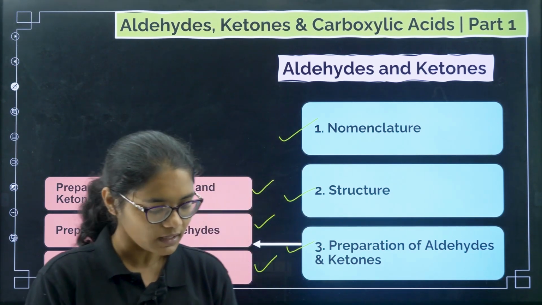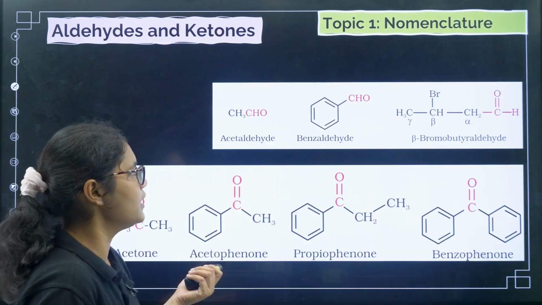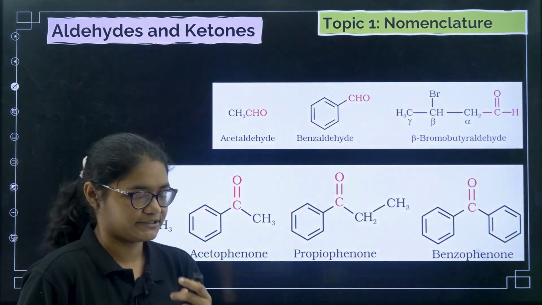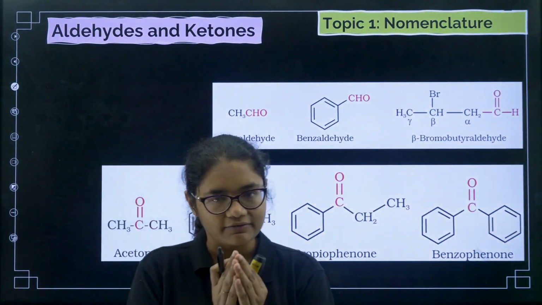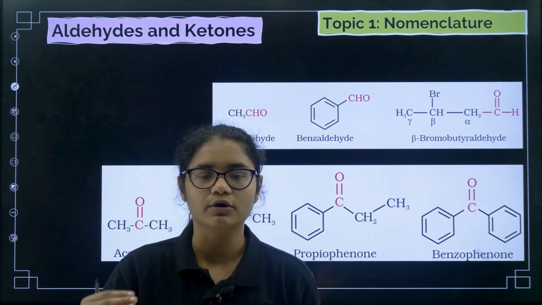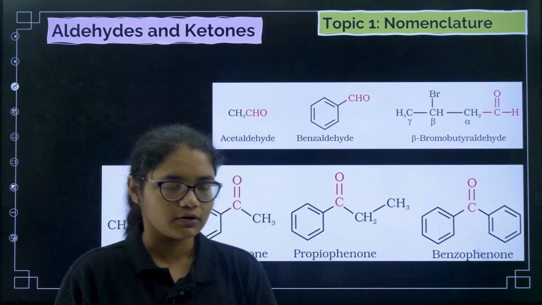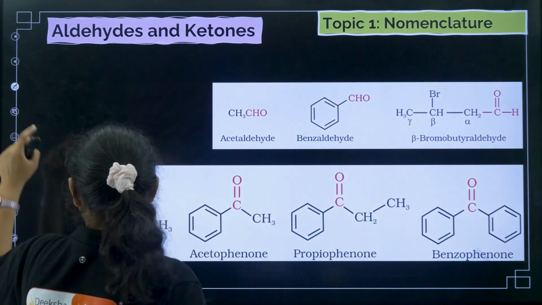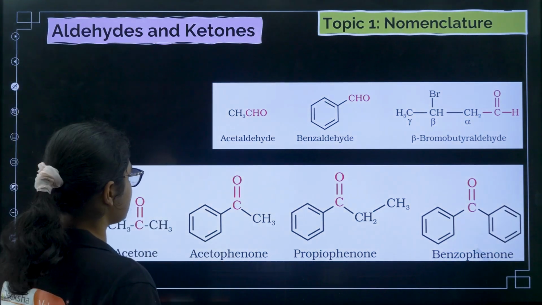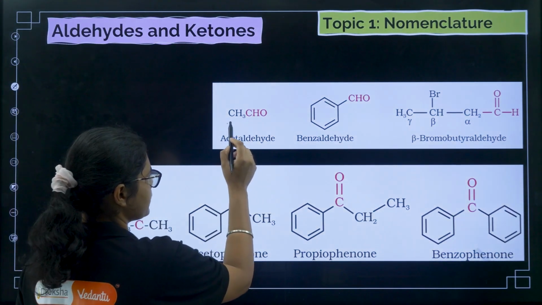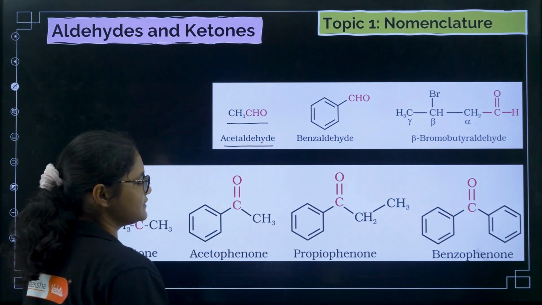Okay, so now let us move forward with the first topic, that is nomenclature. So under nomenclature we have again 2 categories here. One is your common name, another is your IUPAC name. Okay, so for common names you must remember certain examples. Like for example, this is your ethanal, right? It is called acetaldehyde.